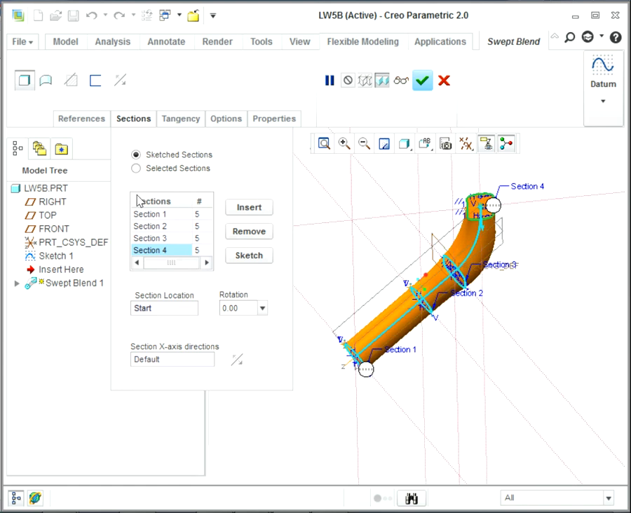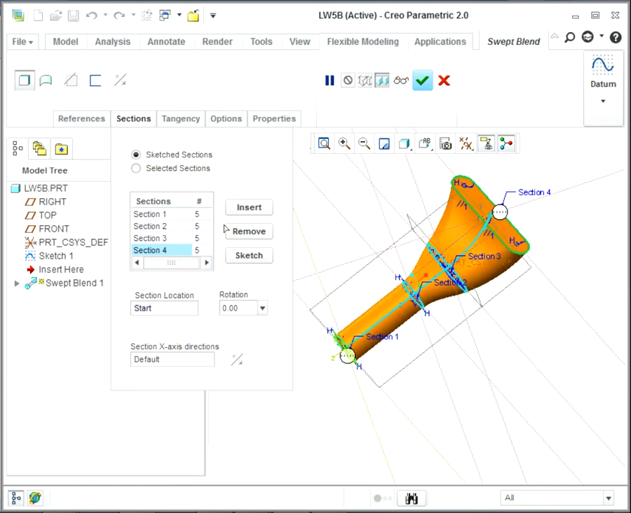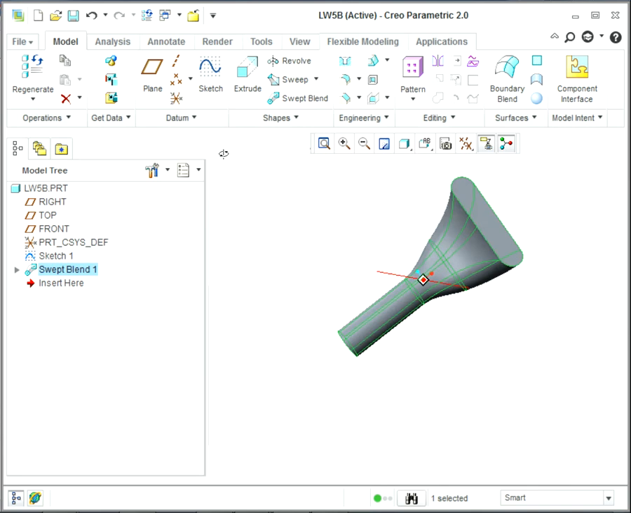All sections are 5, all the start points are in this line from the inside of the vacuum cleaner, and all of them are toward a certain direction. Now just click on OK, and you get this one.